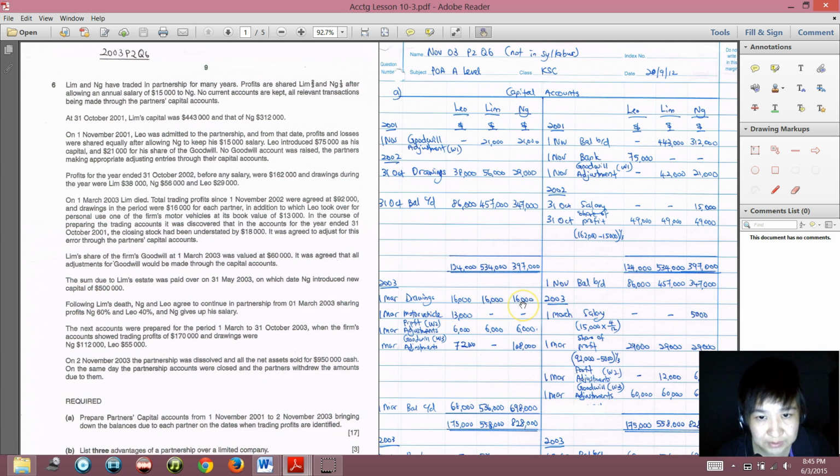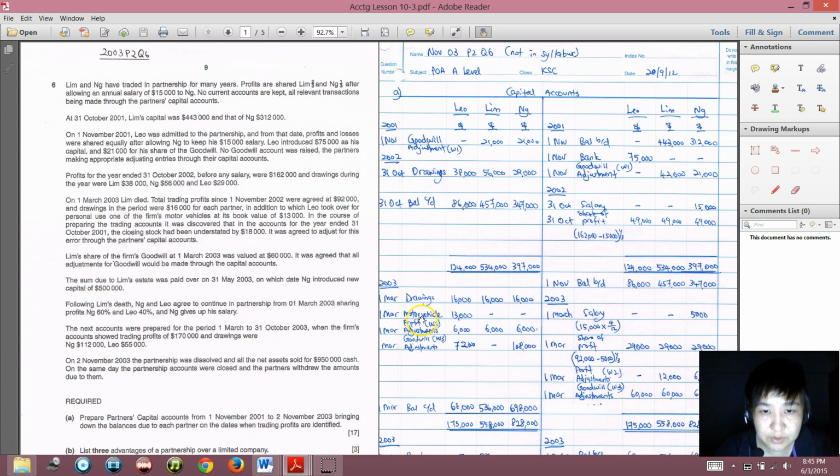So drawings 16,000 for each partner. In addition, Leo took over personal use of the firm's motor vehicle at the book value of 13,000.